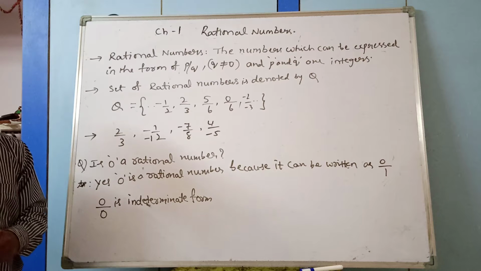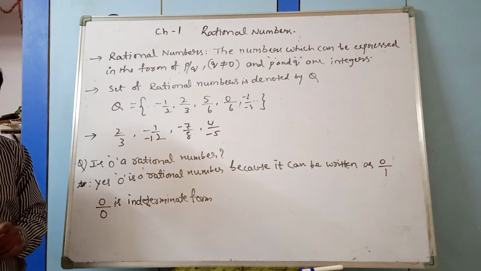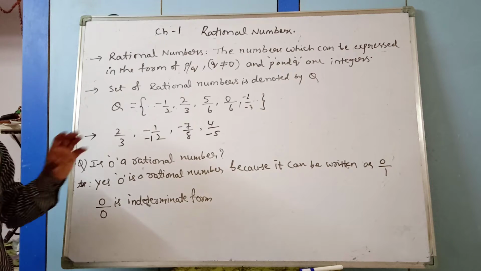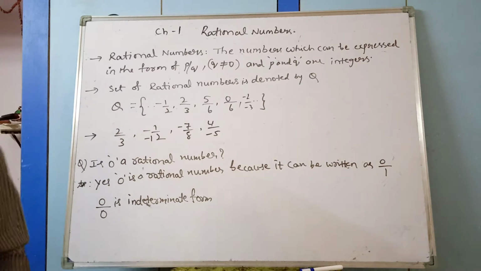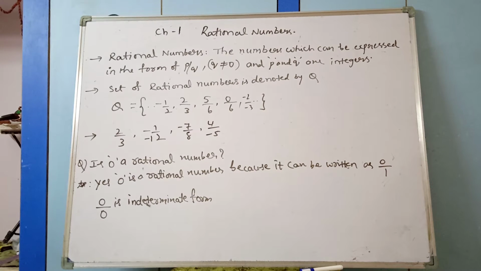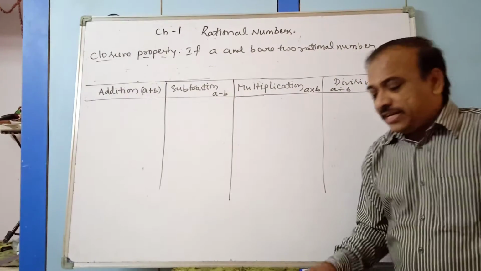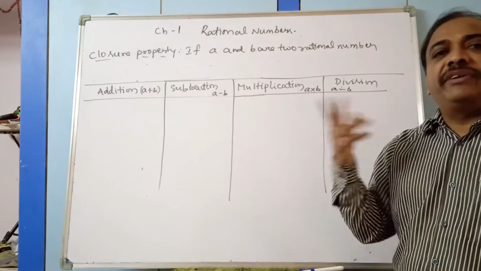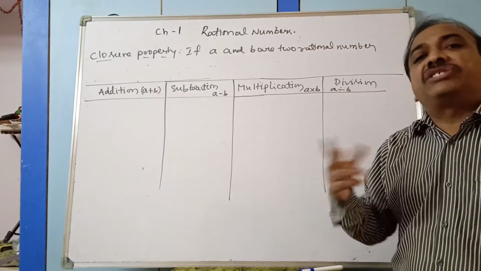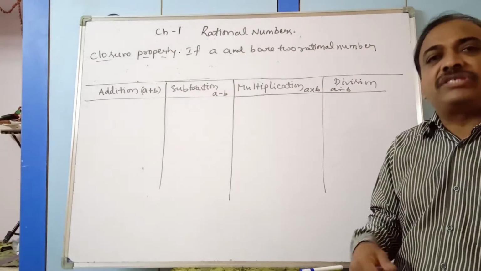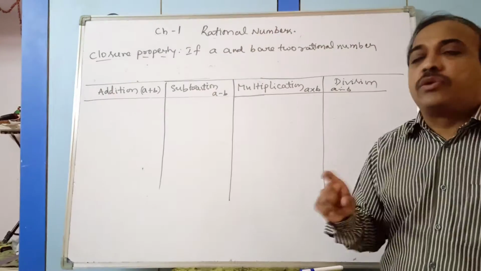Now we will see the properties which we learned in earlier classes for natural numbers, whole numbers and integers: closure property, associative property, commutative property and distributive property. We will discuss the properties. First, the closure property. When we operate on two rational numbers, we have to get a rational number. It may be addition, subtraction, multiplication or division. Then we call it the closure property.